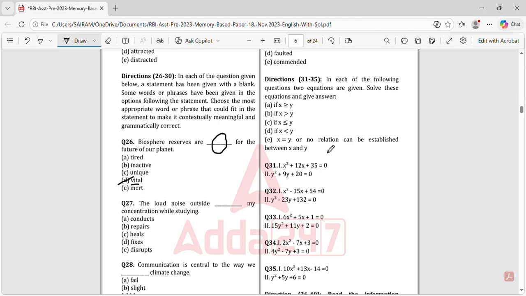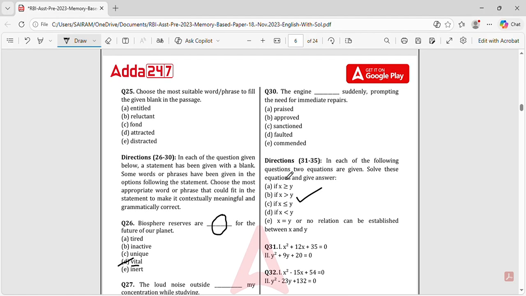Okay. Yeah, so here this is a quadratic equation question. This is very easy, you can attempt. I'm telling you here directly which you can attempt and which you cannot.